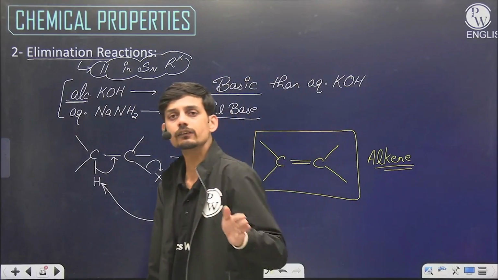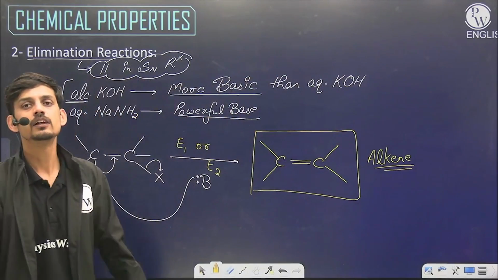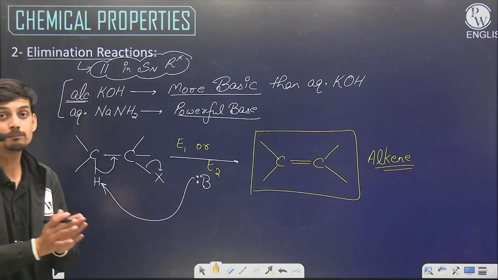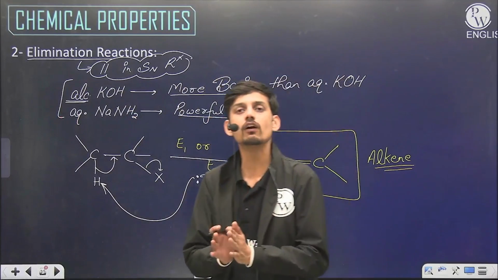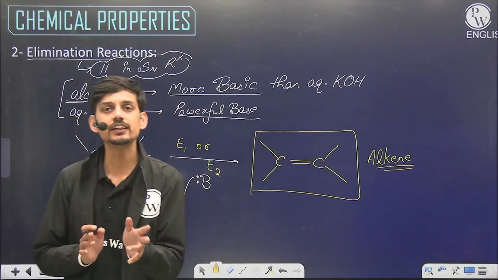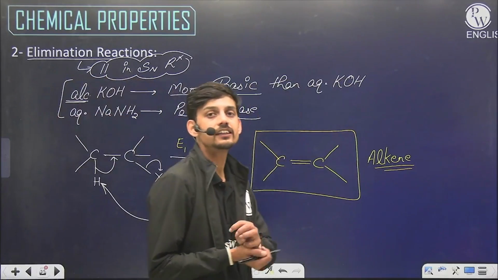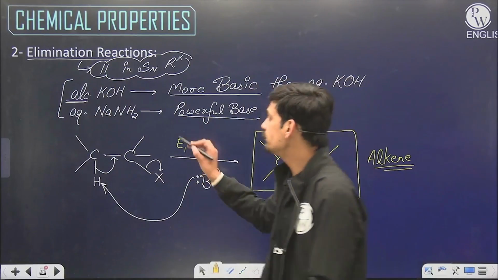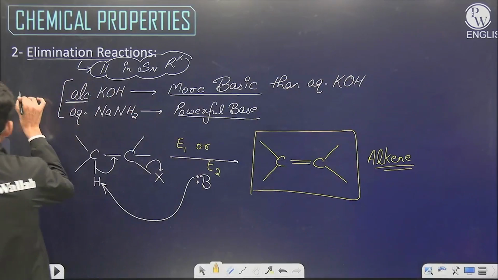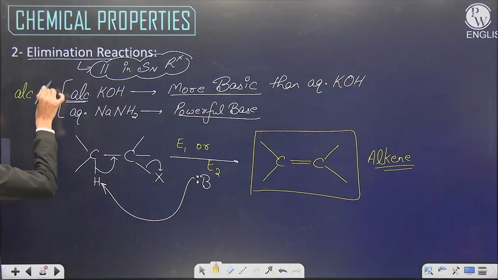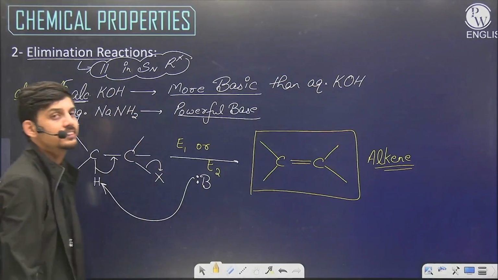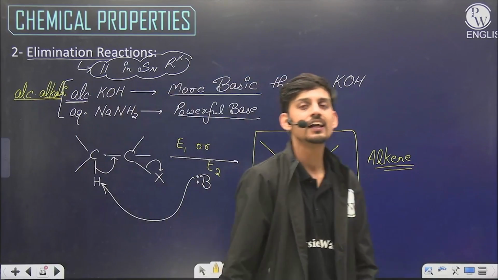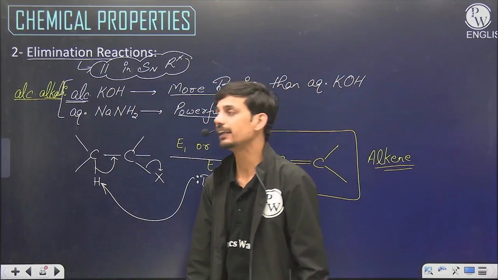Like SN2, E2 is also a one step mechanism. So E1 and E2 both run parallel to SN1 and SN2 depending on the reagent. The previous reagents give major product as substituted product, but these bases, alcoholic alkali solution or sodamide solution, are strong bases, and these will give you eliminated product.